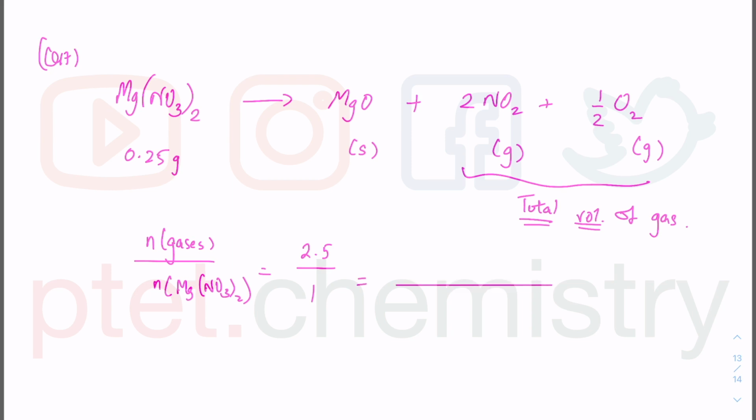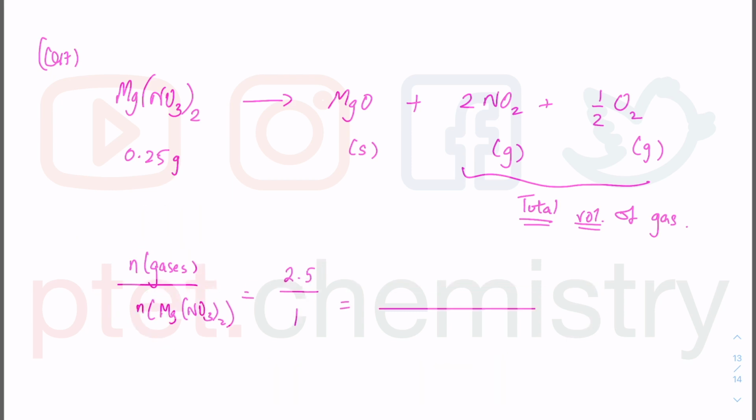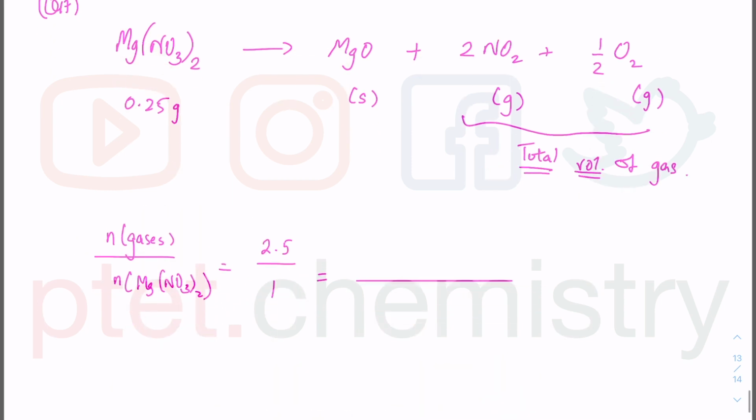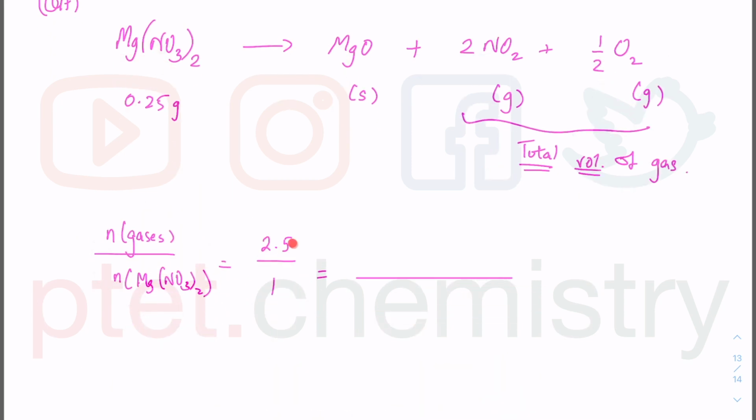This is how I always set up my mole equation, my mole ratio. I do everything in one step, but I label what I want. It doesn't matter which way around it is, it follows your label. So these are moles of gases, 2 plus half gives me 2.5. This is the nitrate at the bottom, so it's 1 mole at the bottom there. At the bottom, I have the mass, which is 0.25, so I have mass divided by Mr,